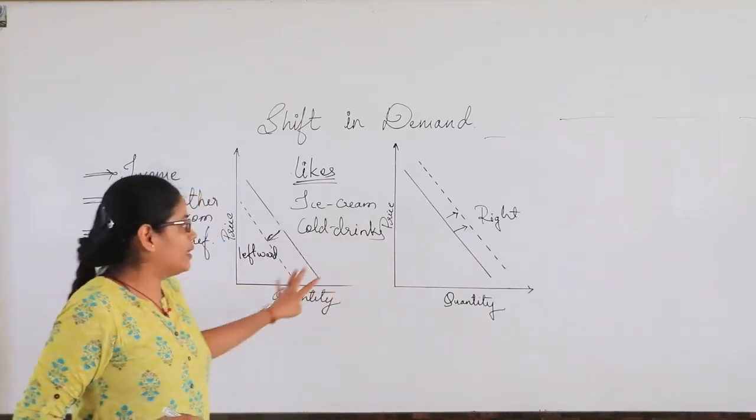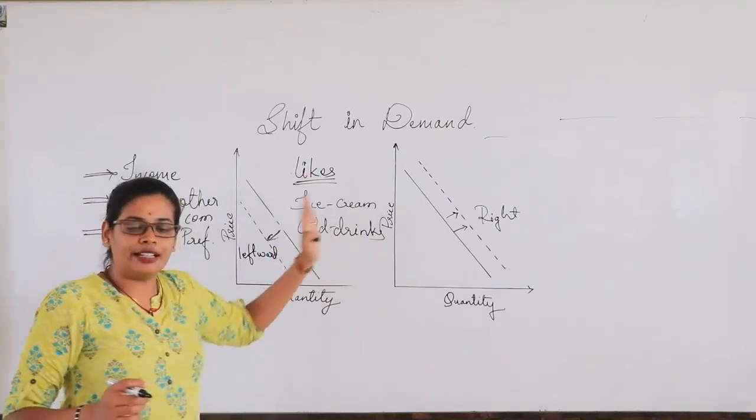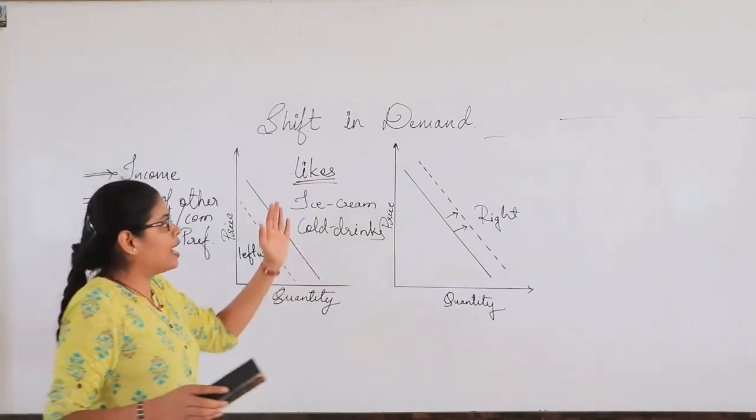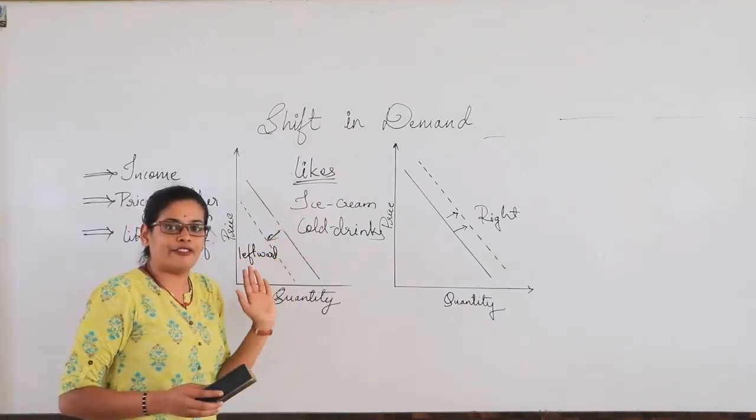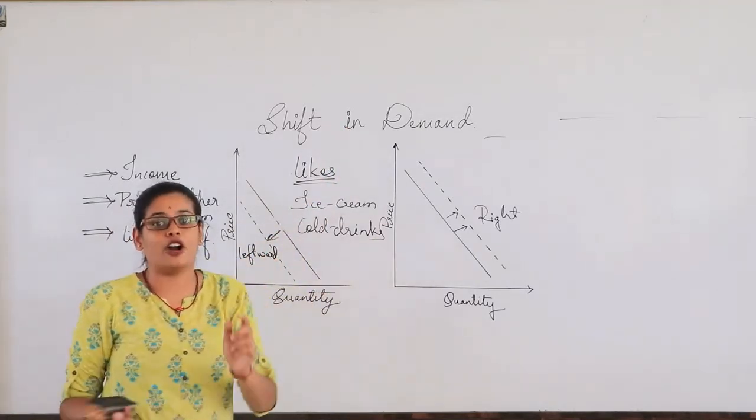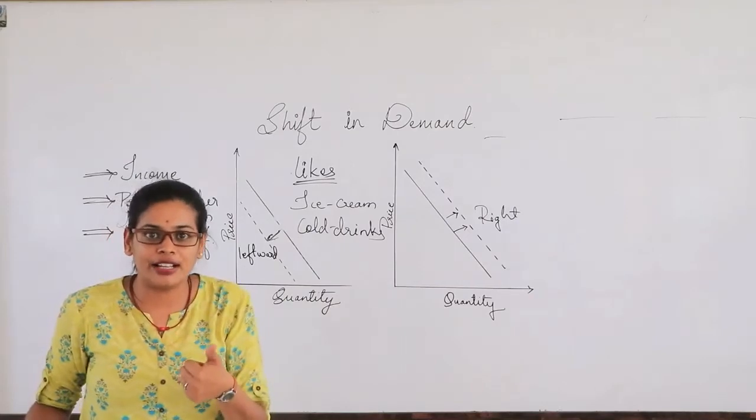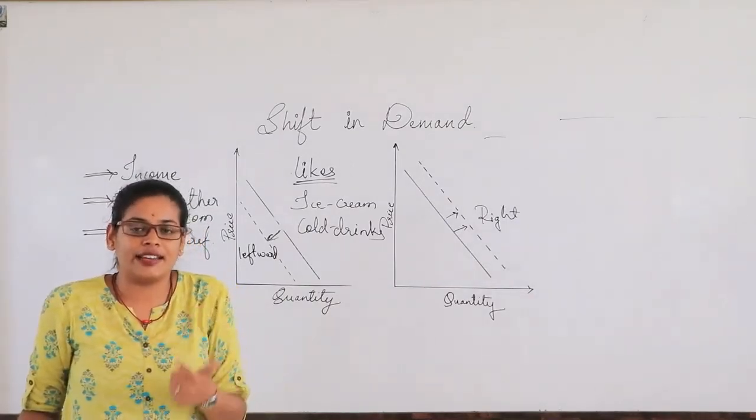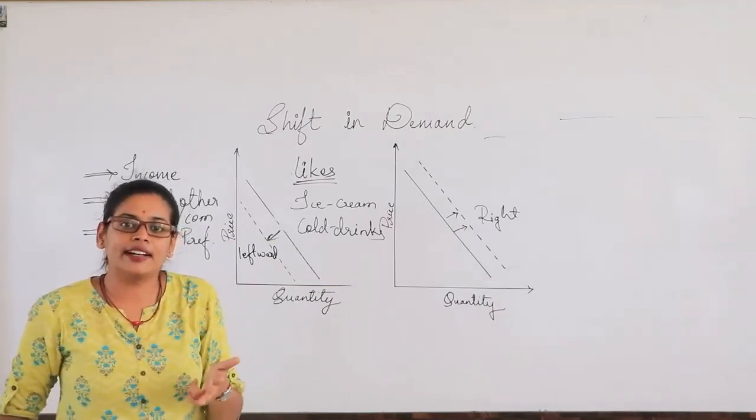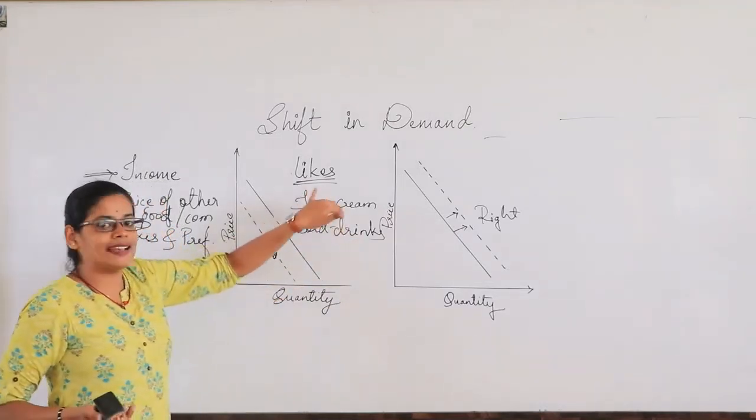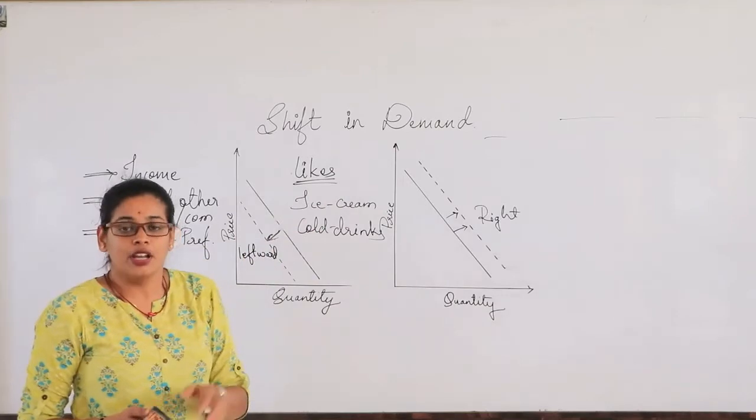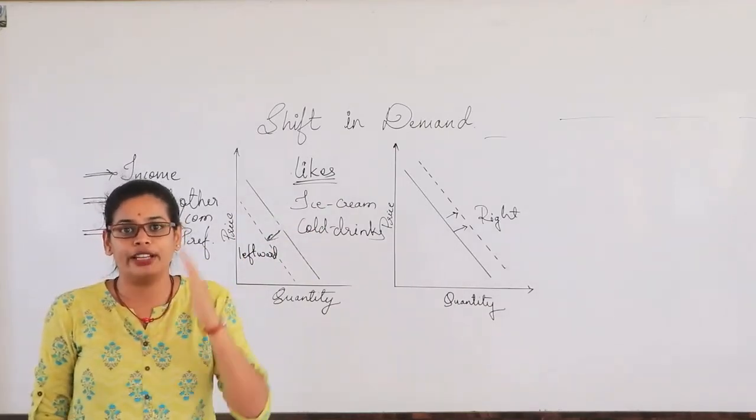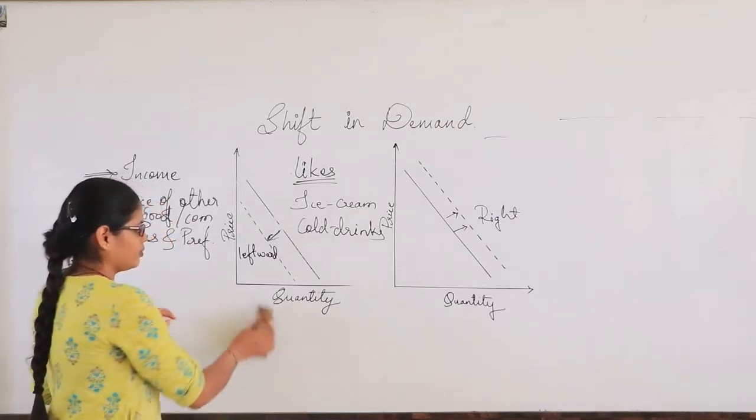So these are the three different kinds wherein the demand curve shifts leftwards or rightwards depending on the income of the consumer. Next, the price of the other good, whether it is increasing or decreasing, and in the third case, the likes and preferences of the consumer. So in these three cases also we can see that there is a shift in the demand curve.